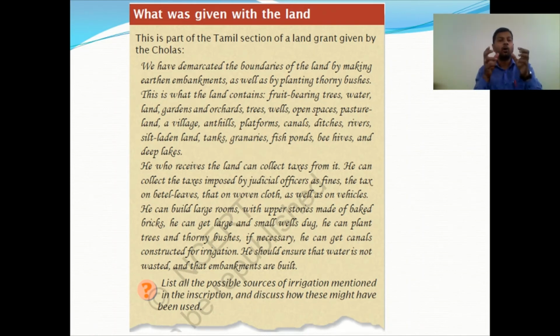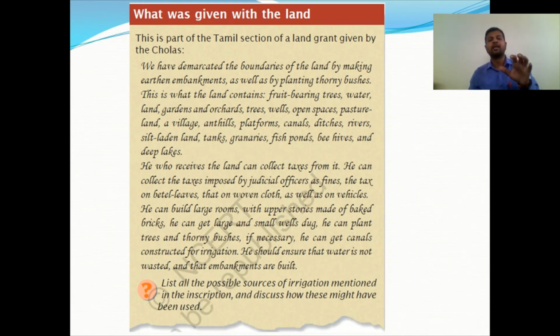See how descriptively the order or agreement, the land grant, is given. We have seen this in a copper plate.